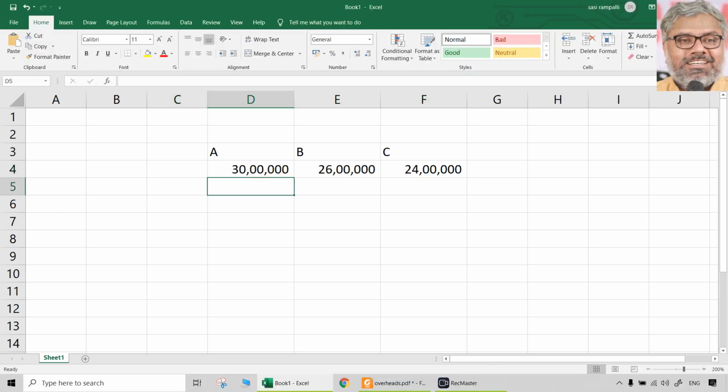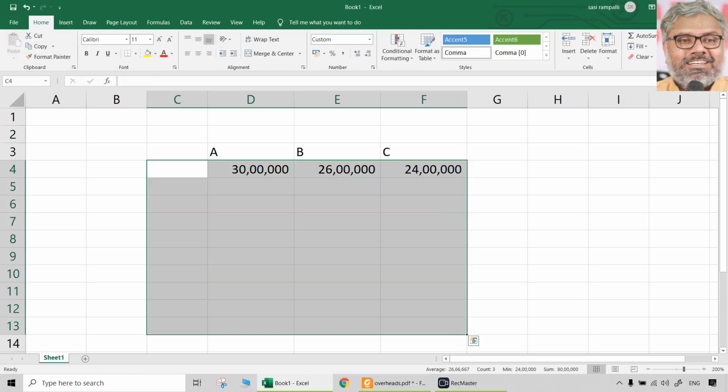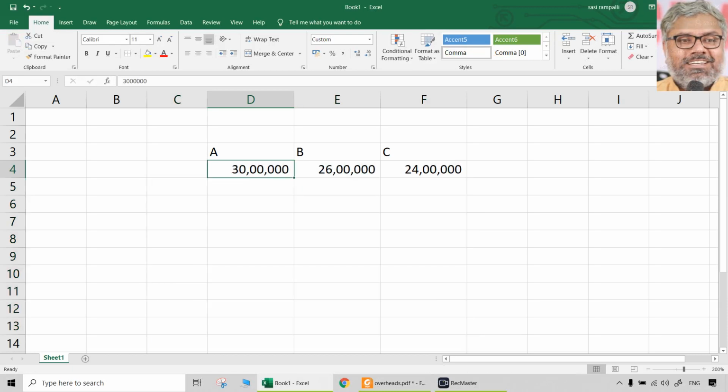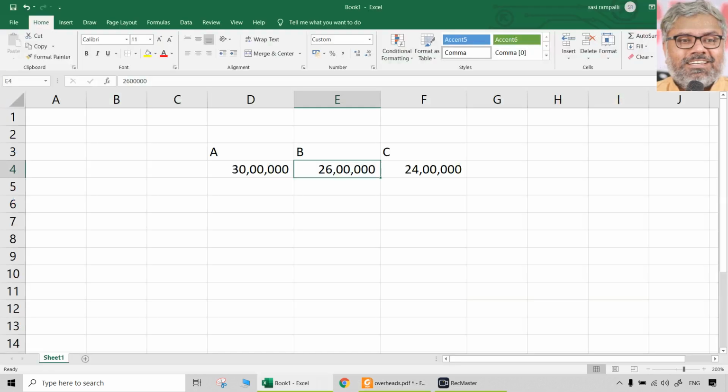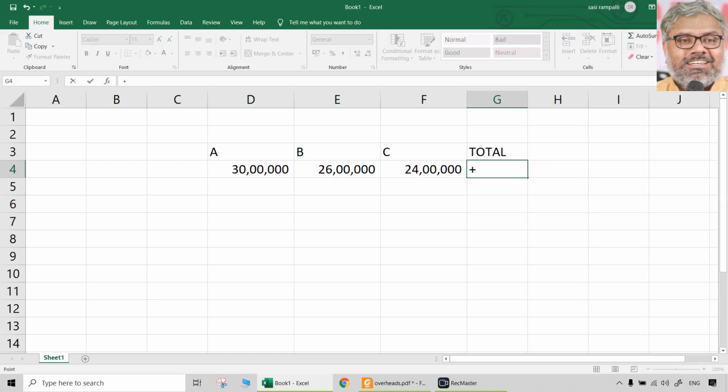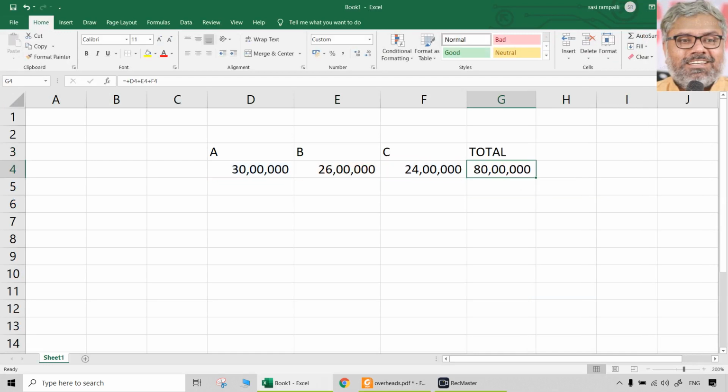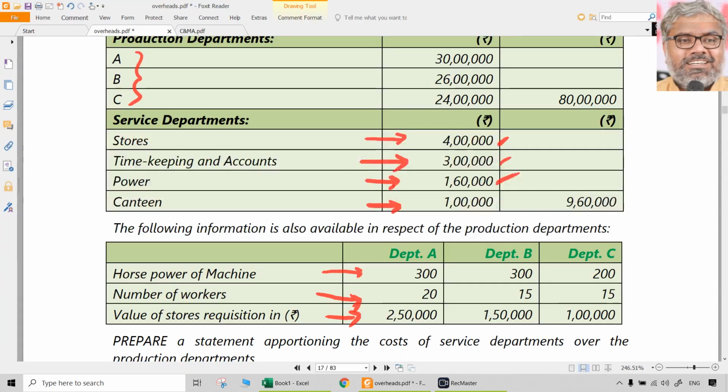So that is the original cost of A, B and C. Total 80 lakhs. In all these questions you may have a total also. That is preferable actually in all cases. Make sure you have a habit of writing the total in all questions of overheads, ideally speaking. So that is the total 80 lakhs which is given.